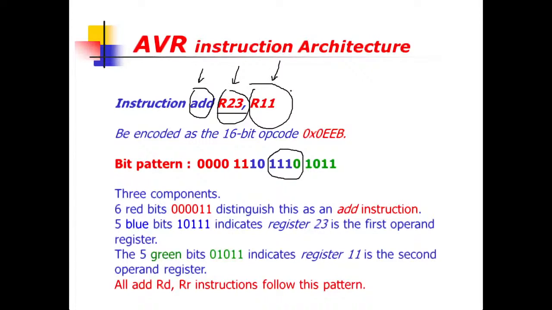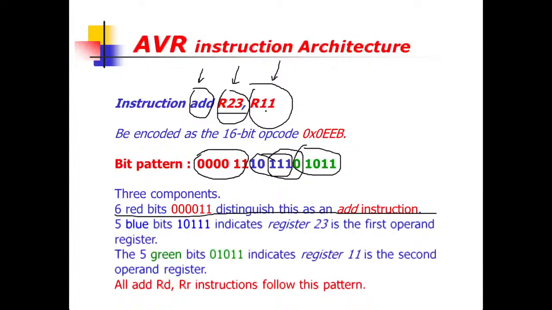We have 16 bits available. Out of 16, we allocate these red bits corresponding to the instruction. So these 6 red bits will distinguish this instruction as an addition instruction. Then these 5 bits shown in blue are dedicated for register R23, and the green will represent the other register R11.